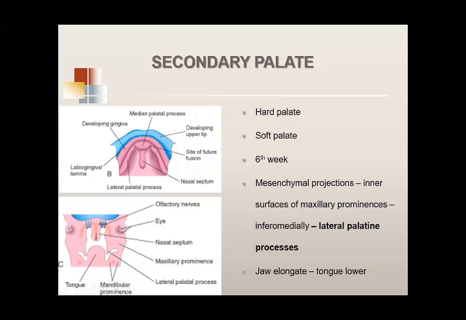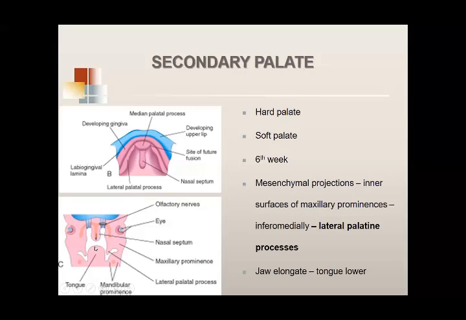Okay. अच्छा. As the jaw elongates, we are talking about the mandible, lower jaw. As that elongates, this is the developing tongue. ठीक है, ये nasal septum है. This on either side are the ये lateral palatine processes.